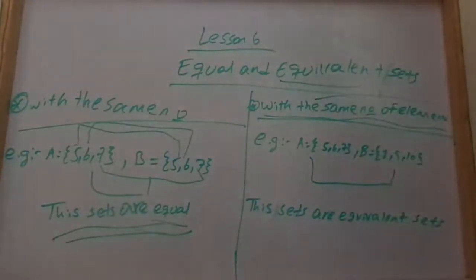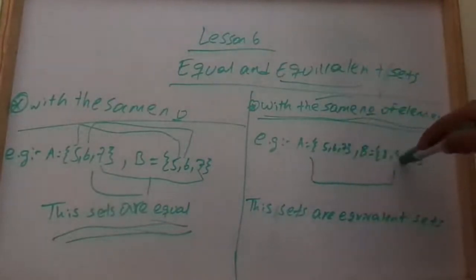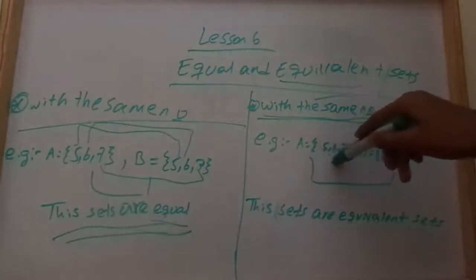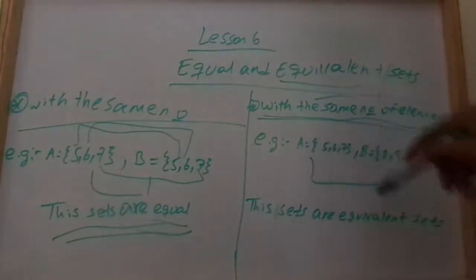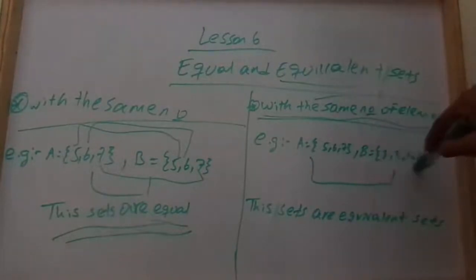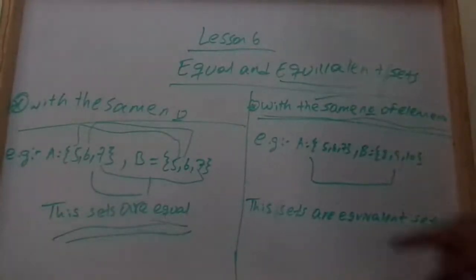Just look at the elements, not the numbers. 5, 6, 7, 8, 9, 10. These have 3. Number of A is equal to 3. 1, 2, 3. Number of B is equal to 3. So both of them have 3, and it is going to be an equivalent set.